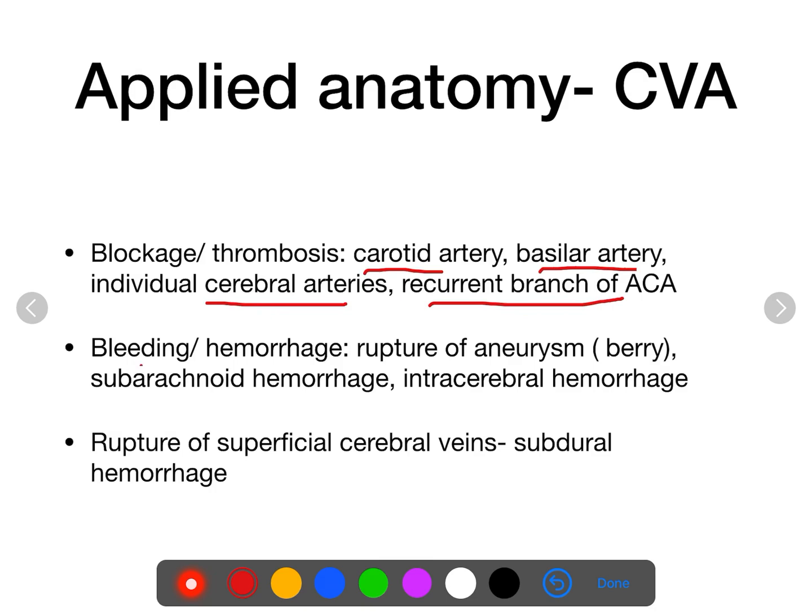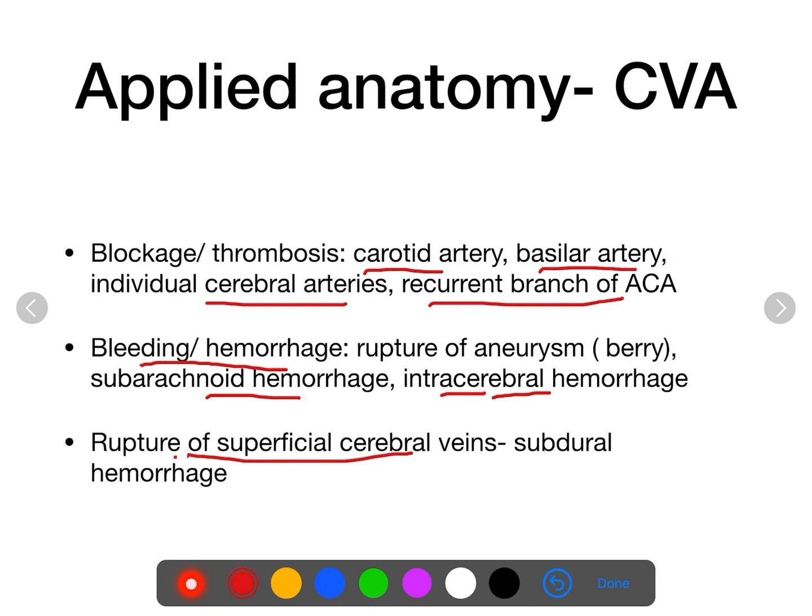Now another cause is bleeding or hemorrhage. Especially very common is the rupture of Berry aneurysm. It can cause subarachnoid hemorrhage, or if the deeper arteries are affected, that is the central branches are affected, it can cause intracerebral hemorrhage. Now rupture of superficial cerebral veins can cause subdural hemorrhage because of its long course in the subdural space. So that is all about the blood supply of central nervous system.